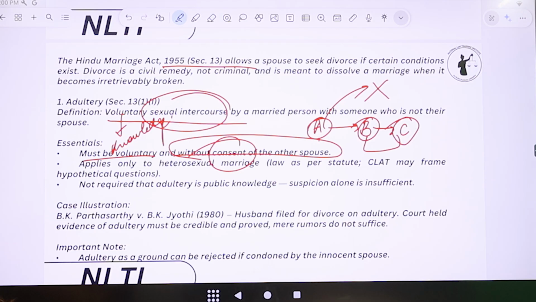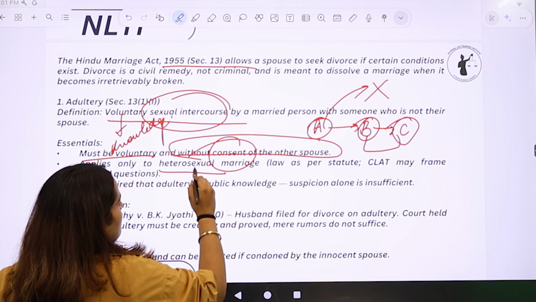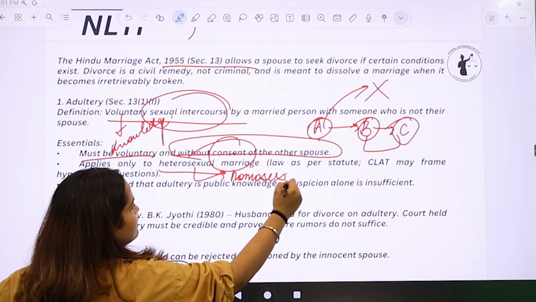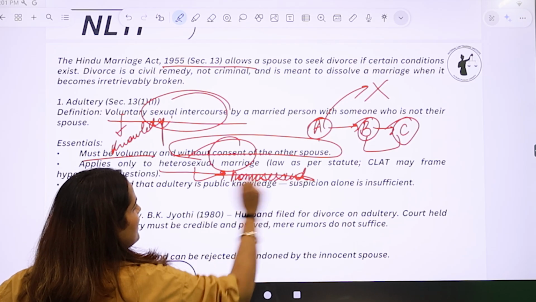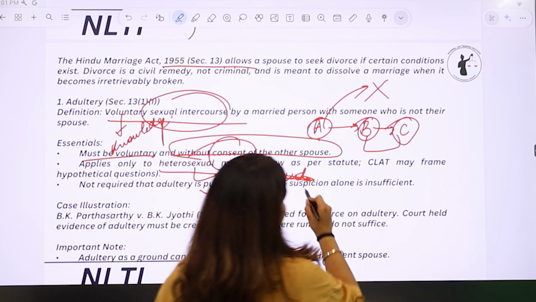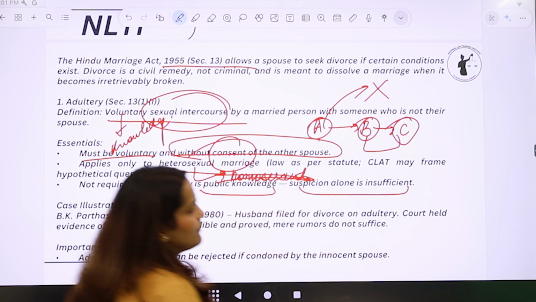Now, this applies only to the heterosexual marriages. Law as per statute, this is what you need to remember. Right? So, it does not apply to homosexual marriages. It does not apply to homosexual marriages. Right? Then, it is not required that adultery is publicly known. Right? Suspicion alone is insufficient.